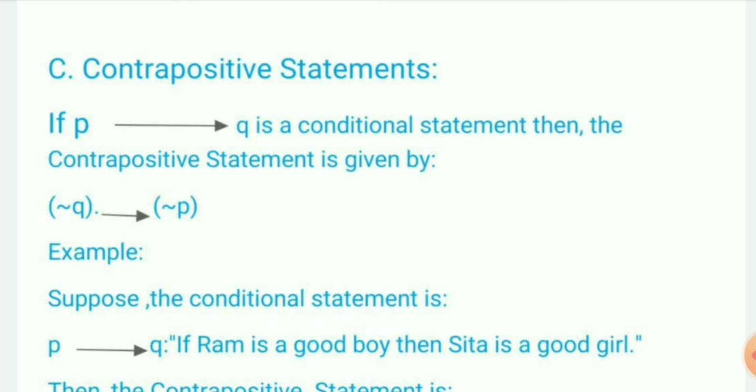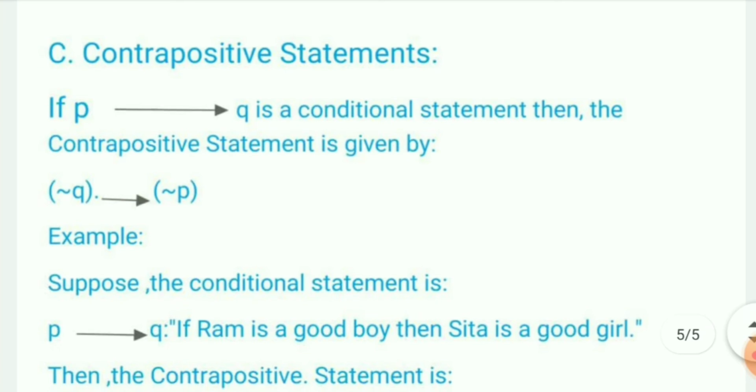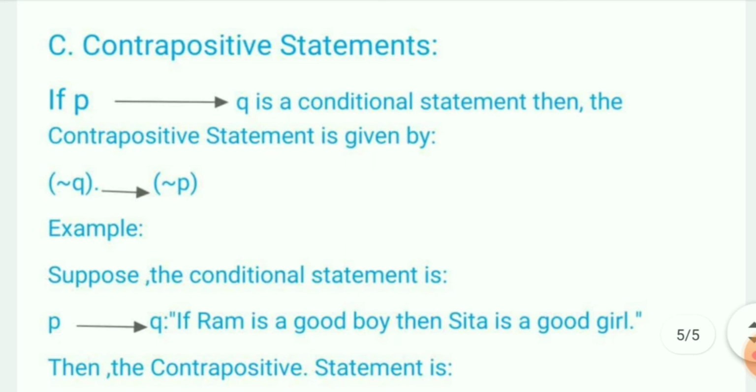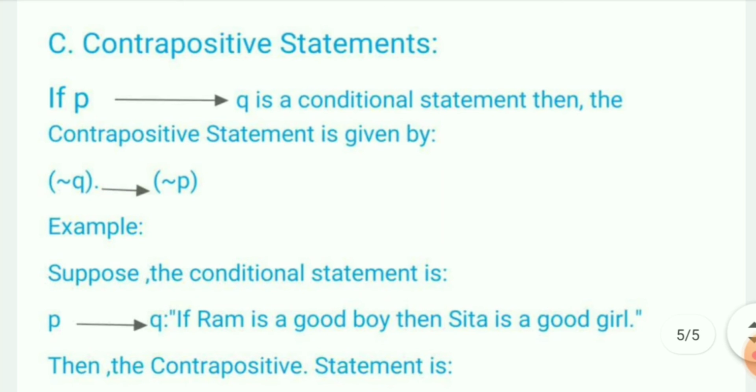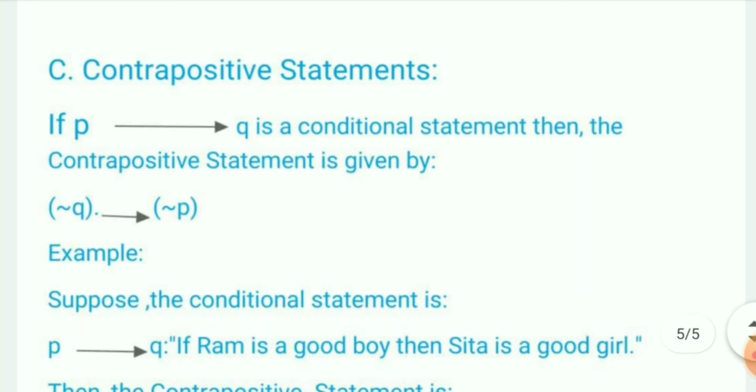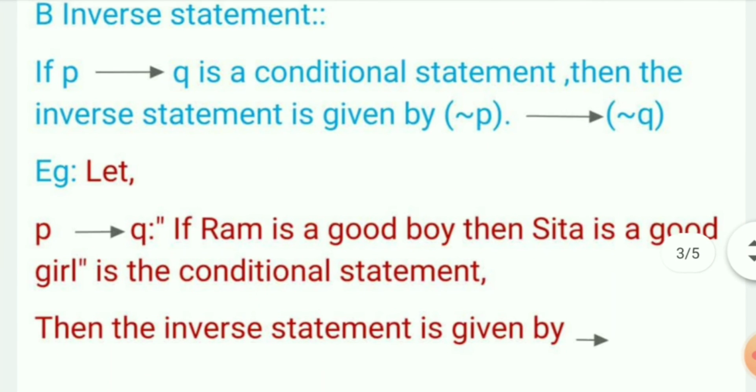See, the contrapositive statement is also a form of conditional statement. Suppose we are again taking the conditional statement P goes to Q, and the contrapositive statement will be negation of Q goes to negation of P. It means we are taking the converse of the inverse statement. In the inverse statement we make negation of P and Q only.